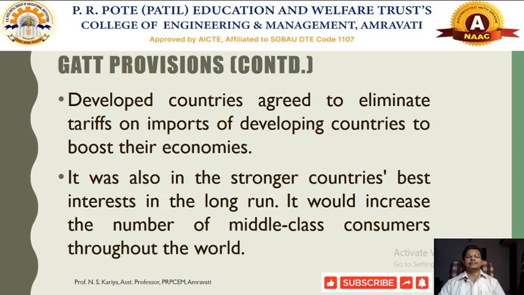GATT provided a forum for discussion for many member countries, and they came together, and finally the decision was taken to convert GATT into the WTO, so as to formalize rules and regulations by removing trade barriers or restrictions on international trade, so as to promote international trade between the nations.